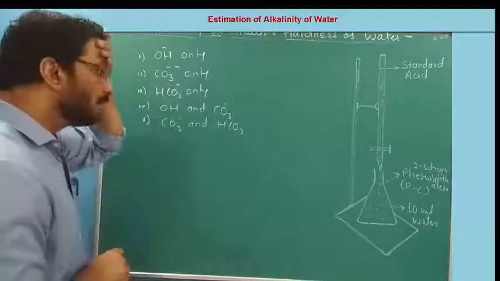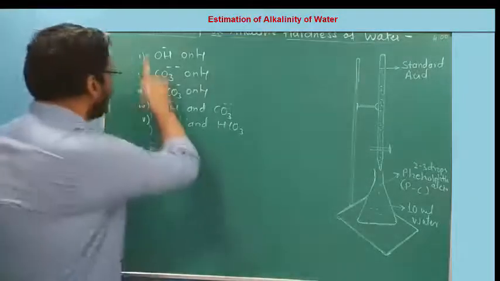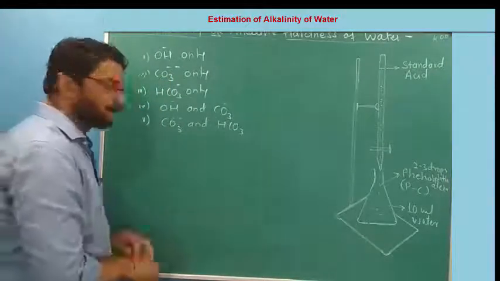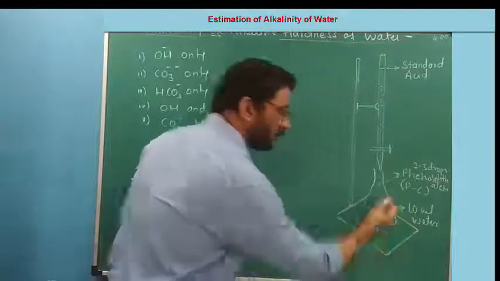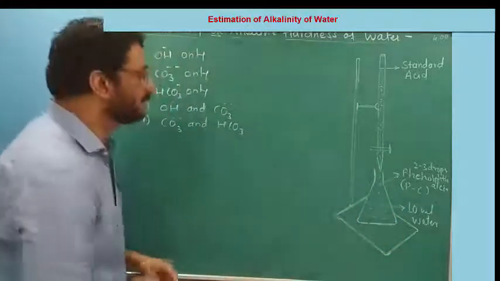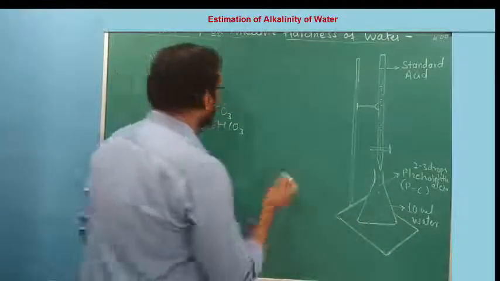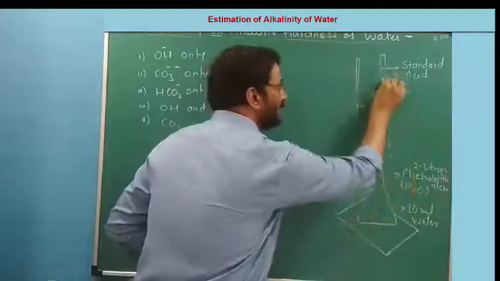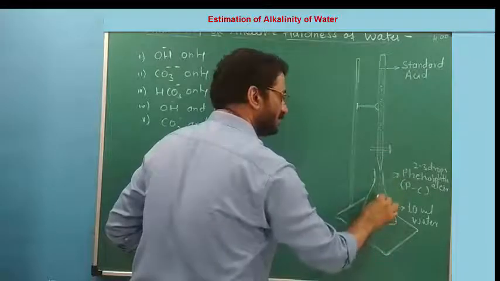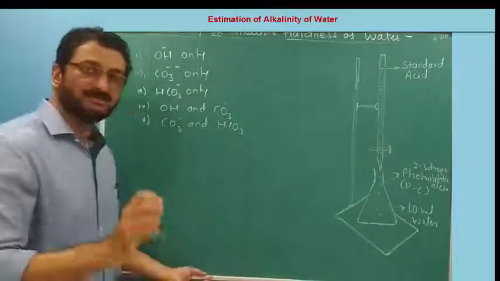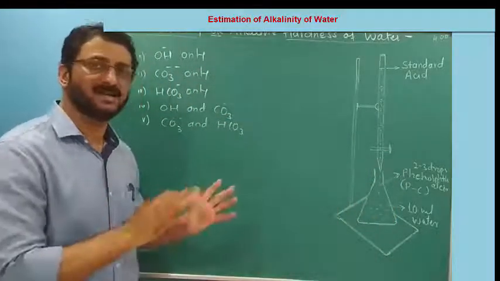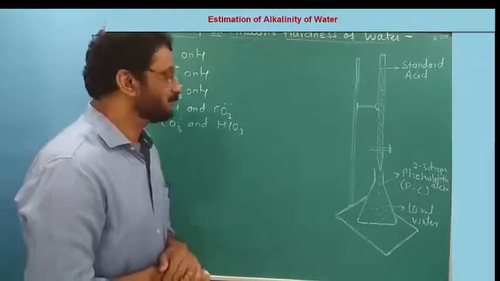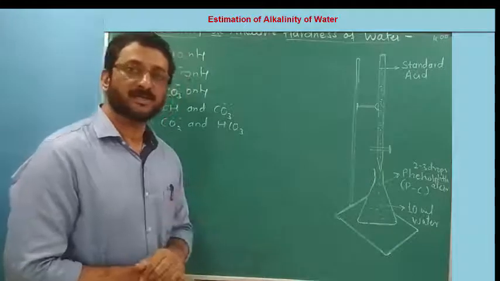Let it be. Now, suppose either of these 5 types is present in my 10 ml of water. You can take any volume of water. I will try to neutralize what is present here by adding acid from the burette to the flask, carefully and slowly, with shaking of the flask. So we will be doing a simple titration.